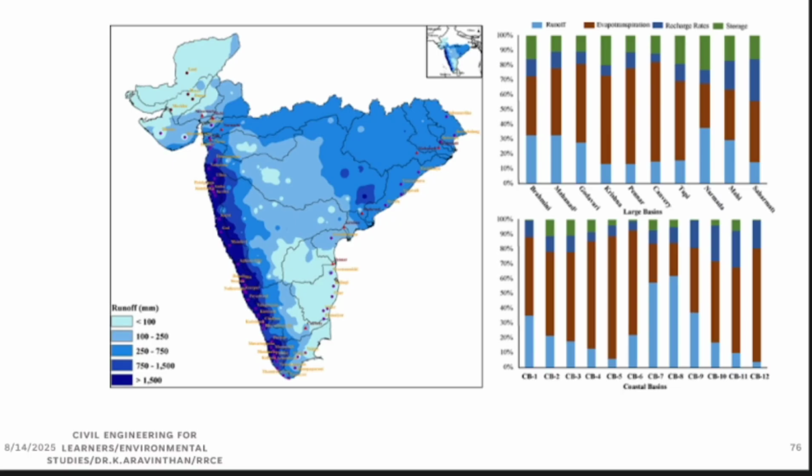Currently we are not consuming 100% of river water for our use. Can you see this dark blue color? Dark blue is called runoff. It is just flowing from the mountain to the ocean. We are not utilizing 25% of the river water at all; it just runs off into the sea.